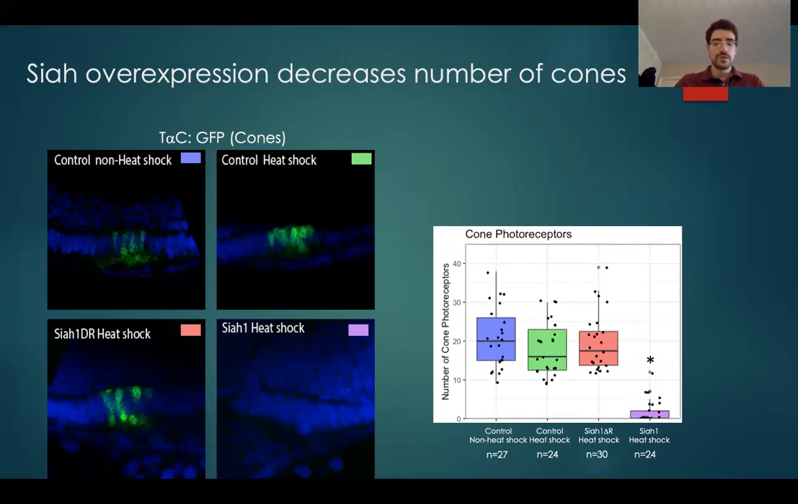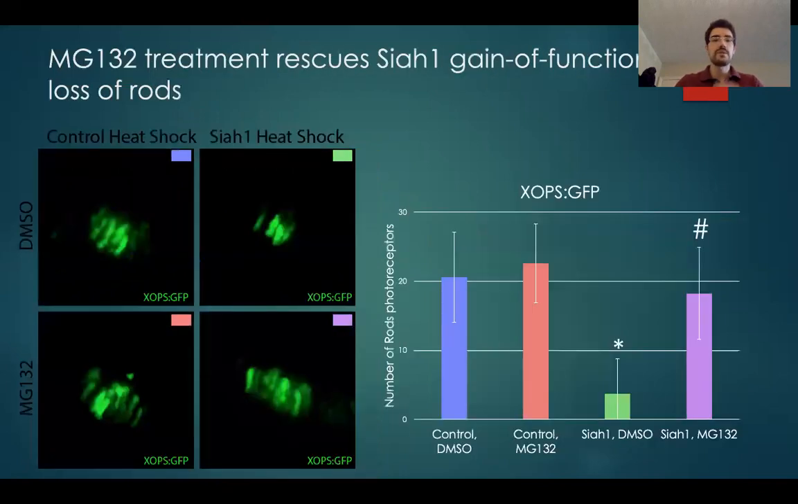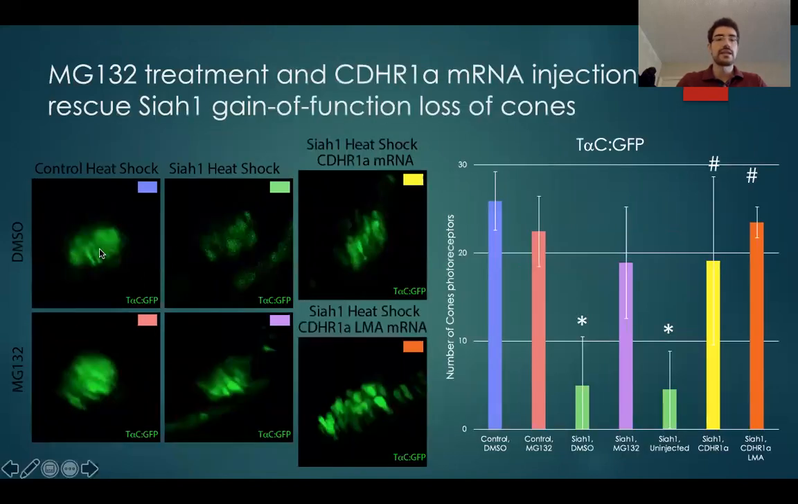So when we wanted to look more specifically to see if it was through the proteasome system, the UPS system, we treated the embryos or not with MG132 or DMSO just as a vehicle, the control, and we can see that when we heat shock, there's a decrease in the number of rods in the heat shock DMSO, but the treatment with the proteasome inhibitor rescues significantly the number of rods. When we look at the cones, we can see that again, when we heat shock the Siah line, we get a decrease in the number of cones, and the MG132 was able to rescue the number of cones.